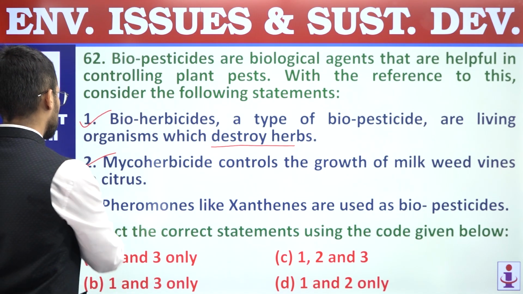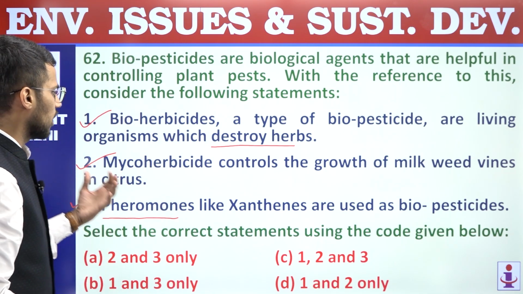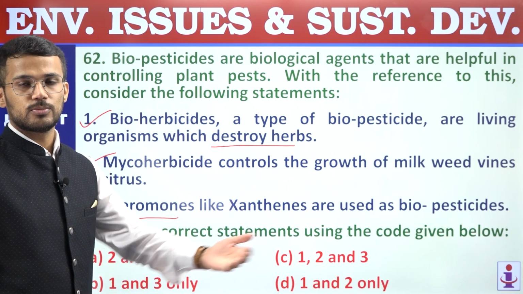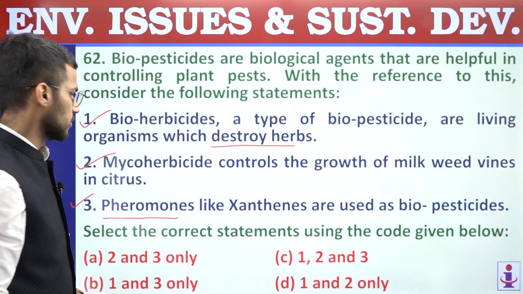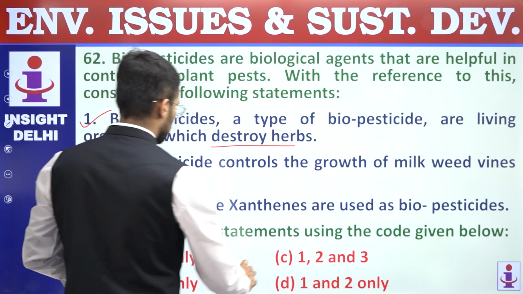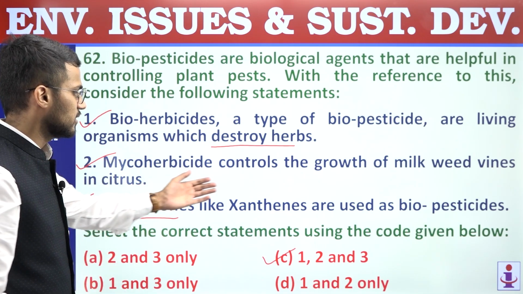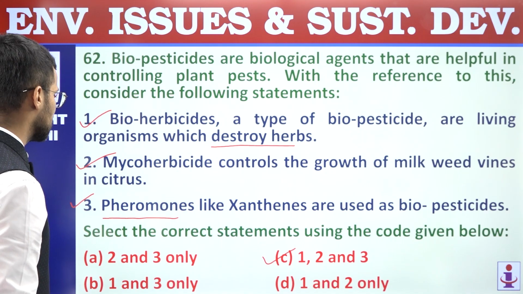So this is also a correct statement regarding pheromones. What are pheromones? Pheromones are kind of chemical secretion by organisms to communicate with the individuals of same species. So all these three statements are correct regarding this particular question on biopesticides, and hence answer is C, 1, 2 and 3. So question number 62, answer is C.